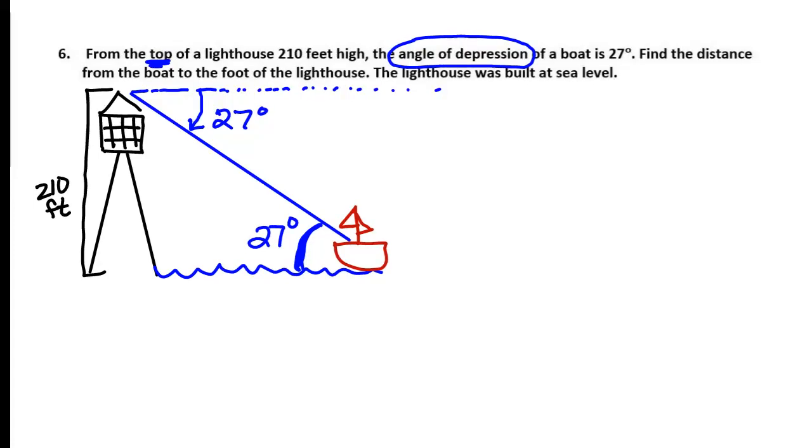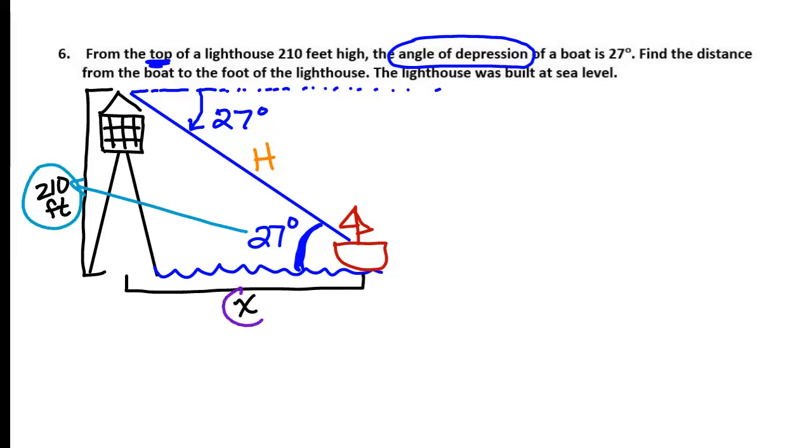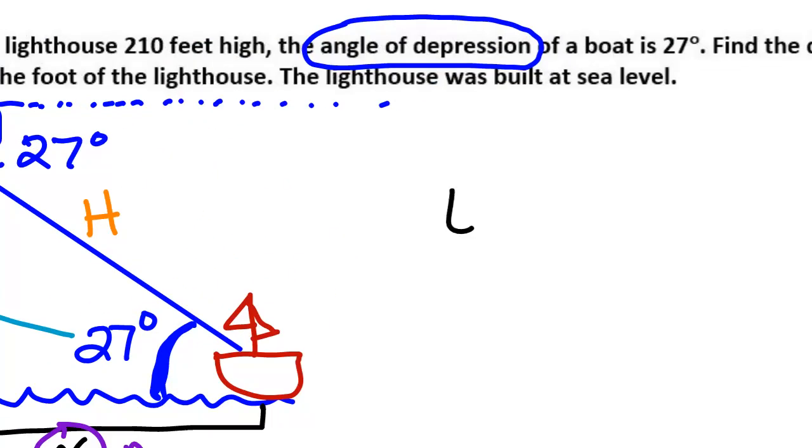And then what is it that we want to find in this picture? How far the boat is from the lighthouse. So we're looking for this right here. Do we have the hypotenuse? No, that's this piece over here. Do we have the opposite side? Yes. Which one is the opposite side, the 210 or the x? 210 is our opposite side. And so x is my adjacent side. And that means one more time we're going to use tangent. Tangent of 27 degrees is equal to what?